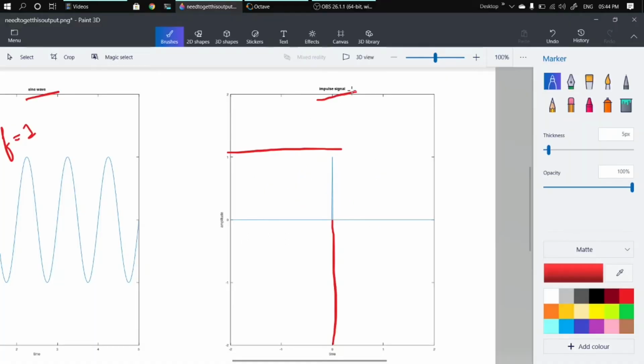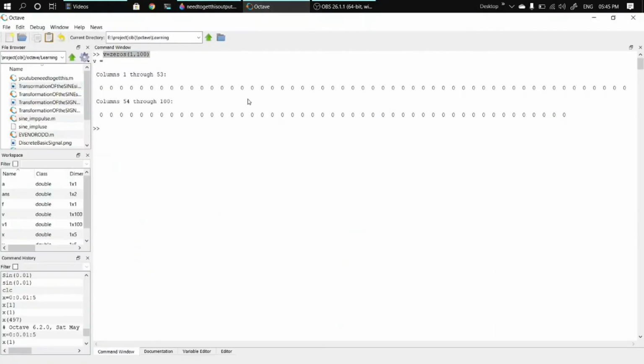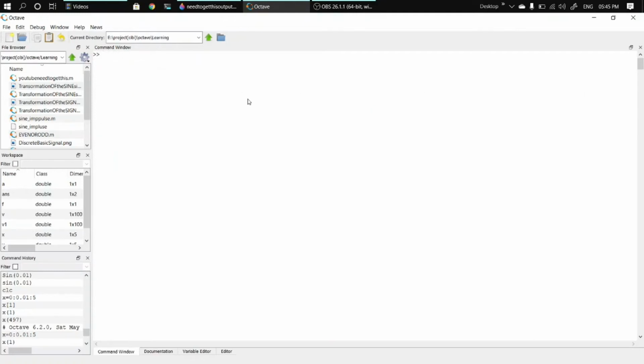Let's try to plot this impulse signal. The impulse signal has amplitude 1 at time 0. Then let's switch to Octave. Let me clear the screen.